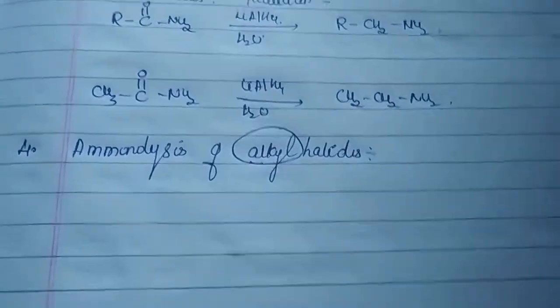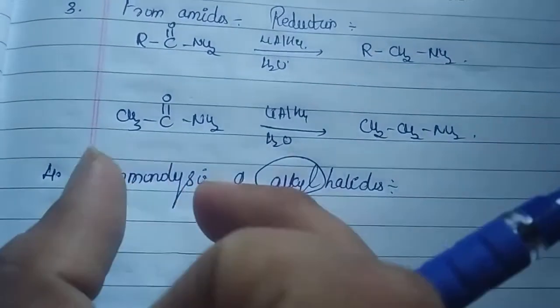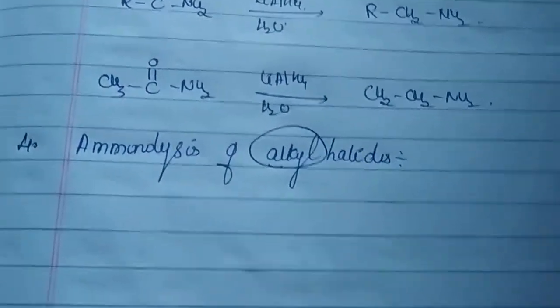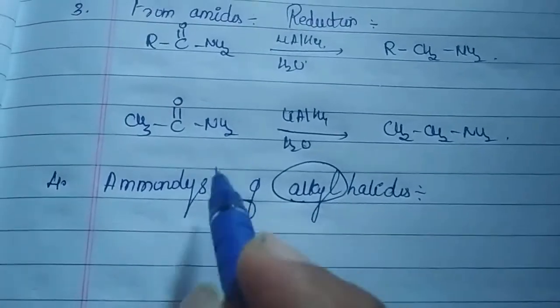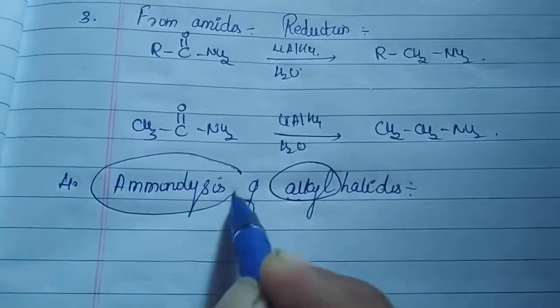But the most important thing to remember is that we are not just saying 'from alkyl halides'. We are saying ammonolysis of alkyl halides.